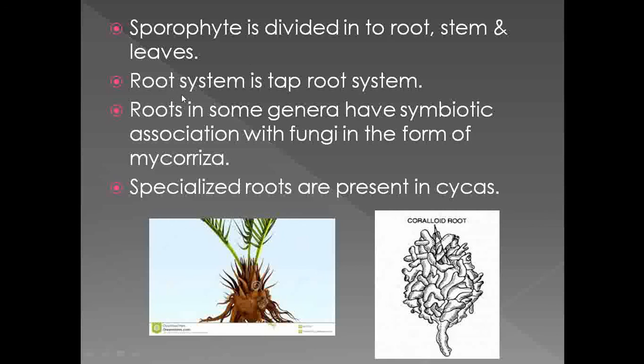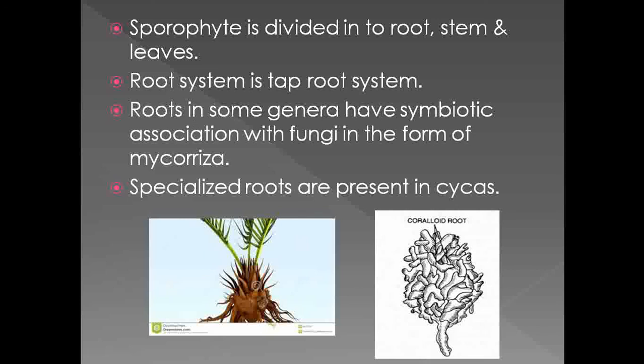If we observe the root system present in the gymnosperms, it is basically a taproot system. And the roots are in symbiotic association with mycorrhiza, which is a fungus. So this is once again an important feature of the gymnospermic members, that the roots have a symbiotic association with mycorrhiza.